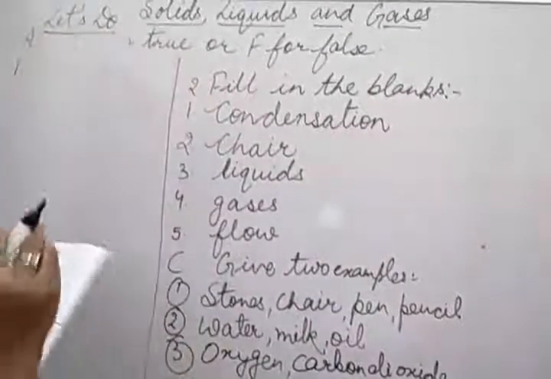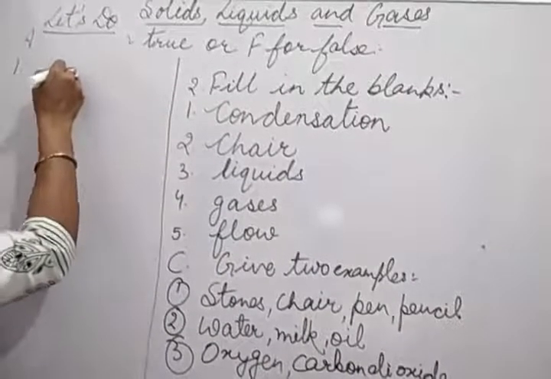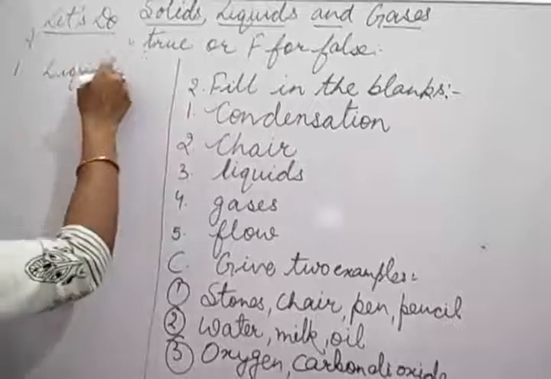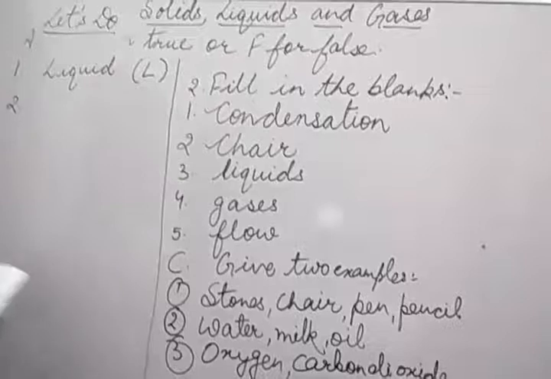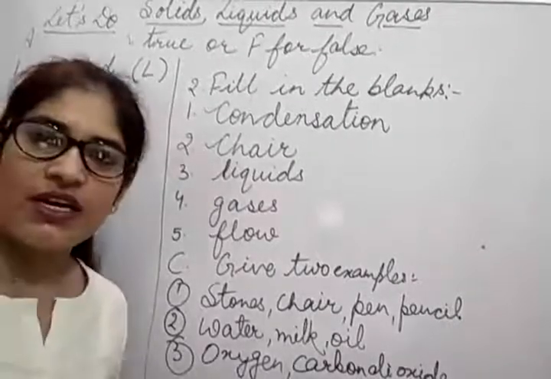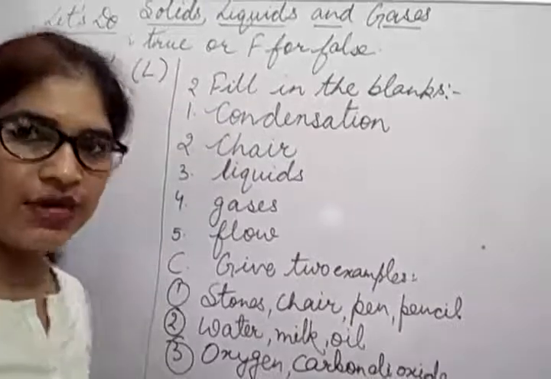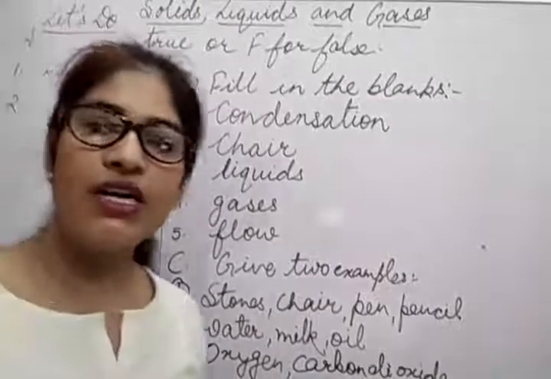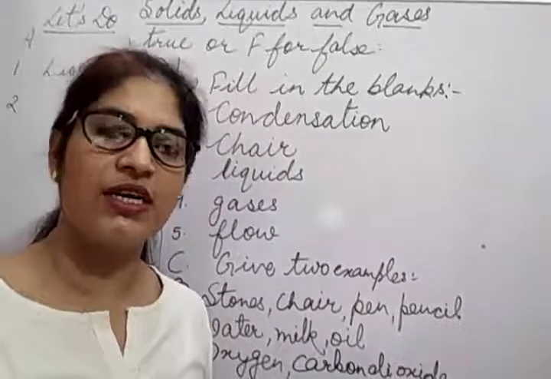So water bottle, it means containing water, and water is a liquid. So you can write only L. Okay, in this way you can write L. Second is cold drink. Cold drink is also contained in that, so that is liquid. The bottle is a solid, but inside the bottle is liquid. So you will write here L.